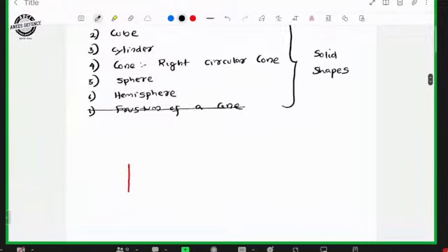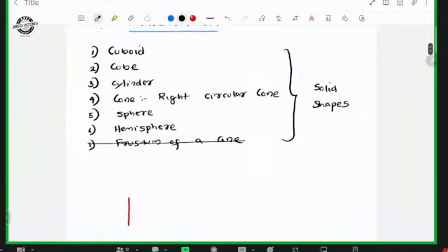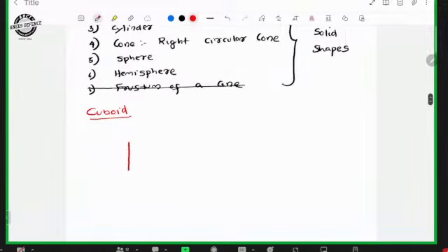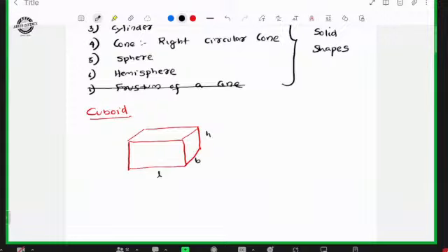Look, the first thing is cuboid. A cuboid looks like a rectangle like this, but it will be a three-dimensional shape. So it will have length, breadth, height. In a cuboid there are 6 surfaces.